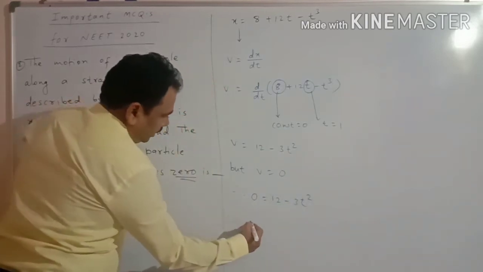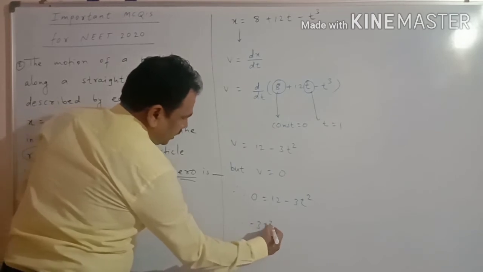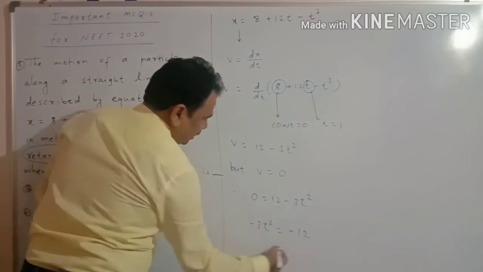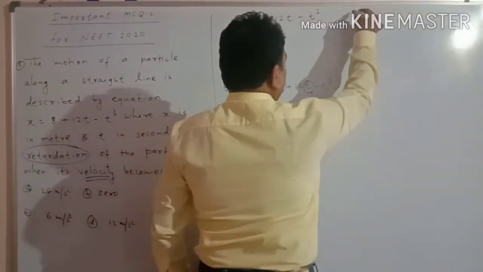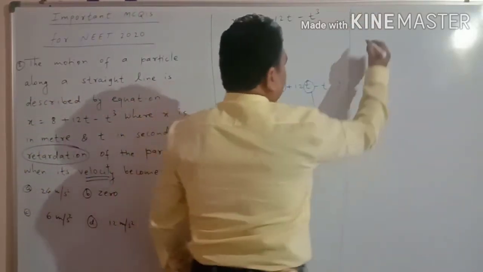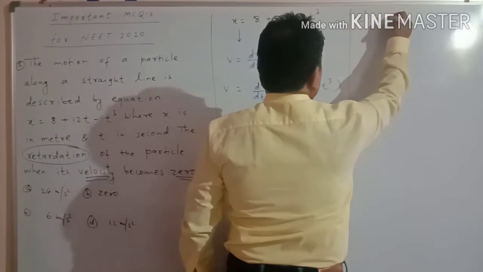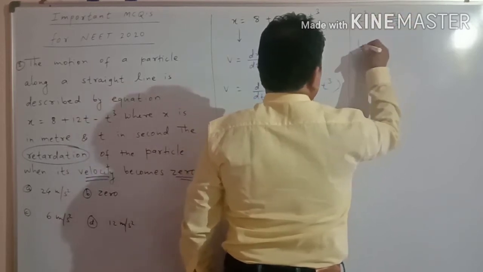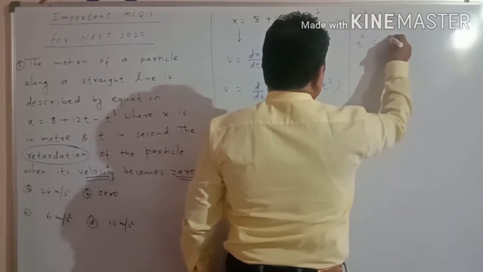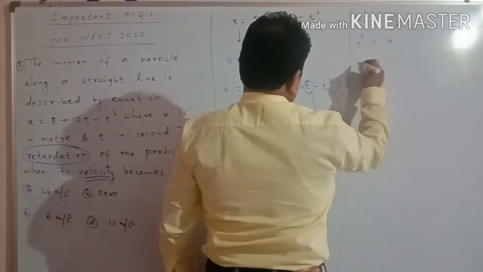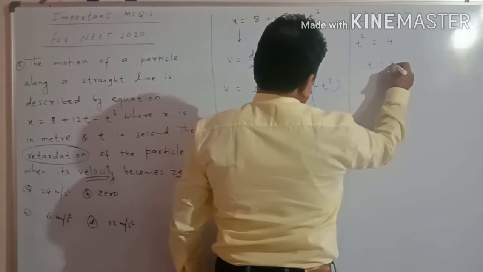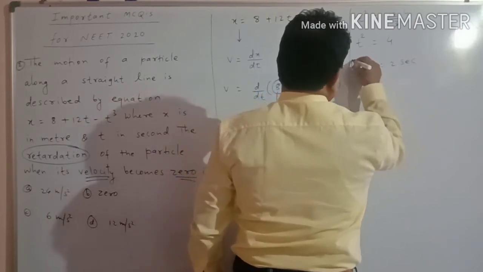So minus 3t square is equal to minus 12, the minus signs cancel, and t square is equal to 12 upon 3, that is 4. Taking the square root, t is equal to 2 seconds.